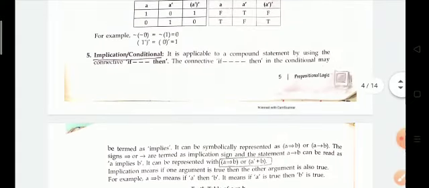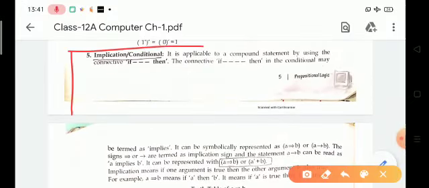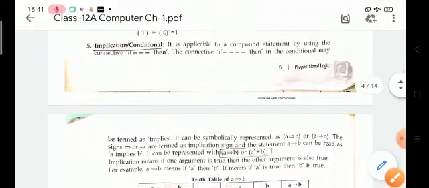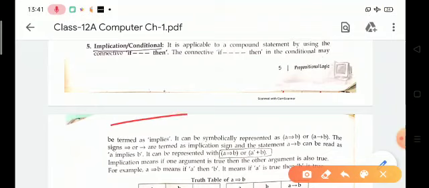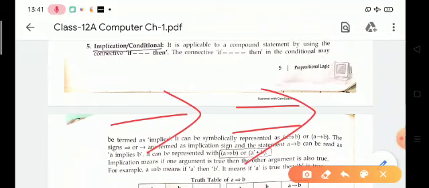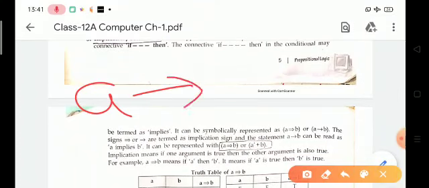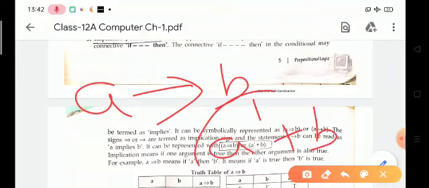Now the third one is implication. Implication works on the if-then concept. It is denoted by this symbol, this one or this one. Suppose A implies B, it is equal to A dash plus B. Here A dash is the negation.